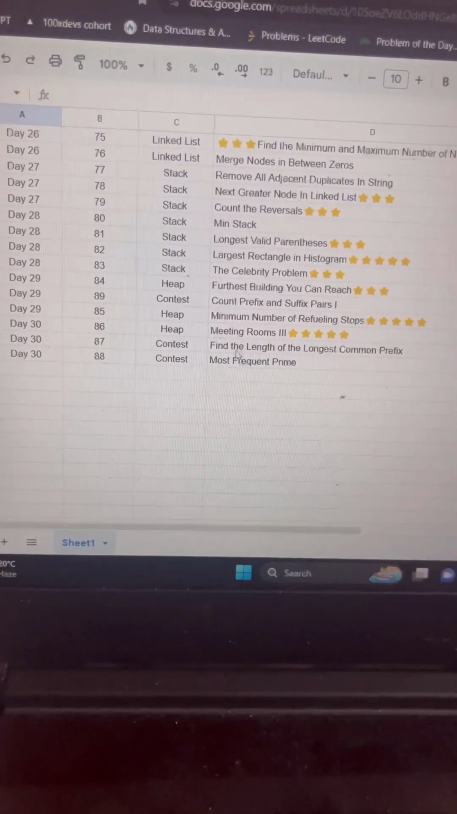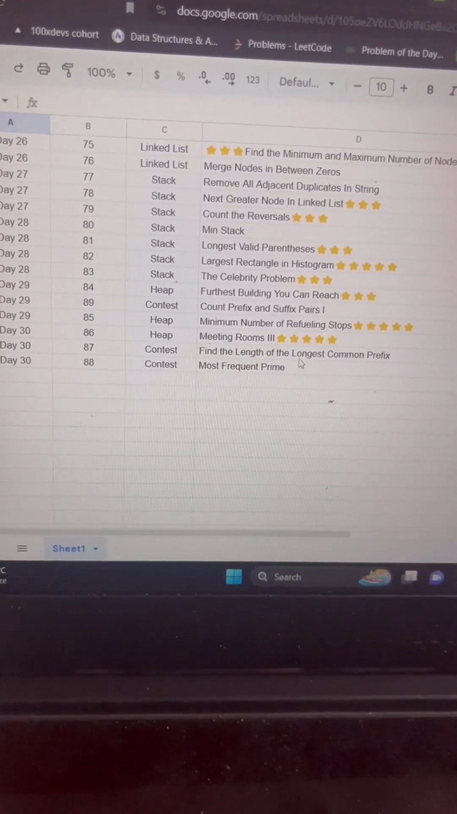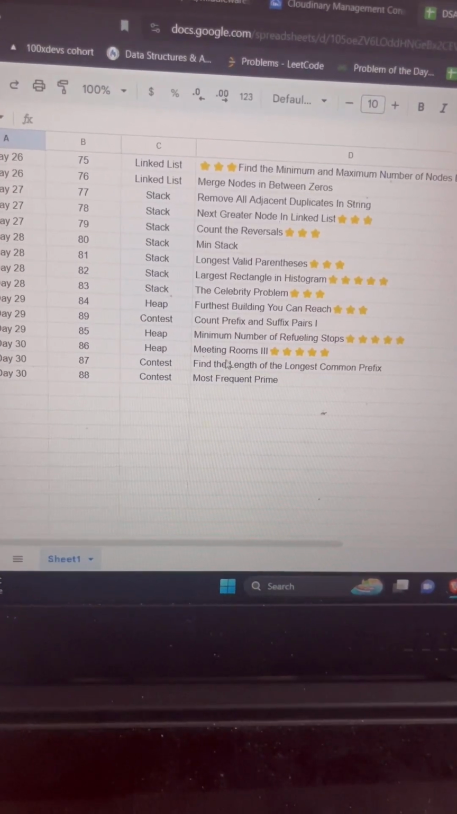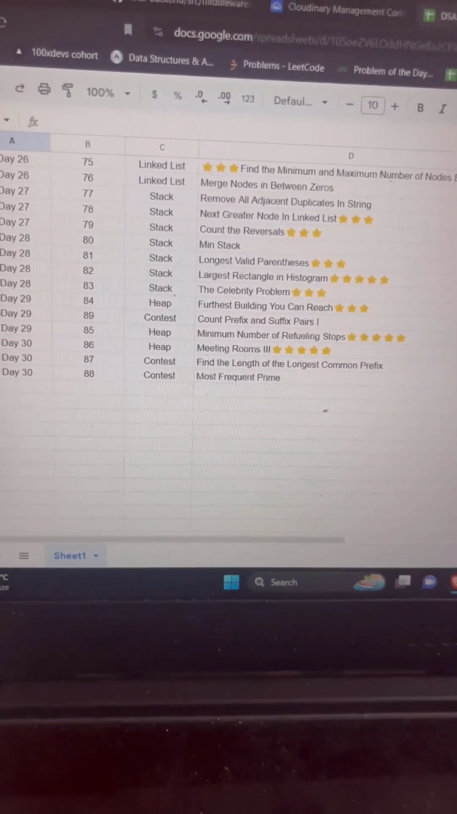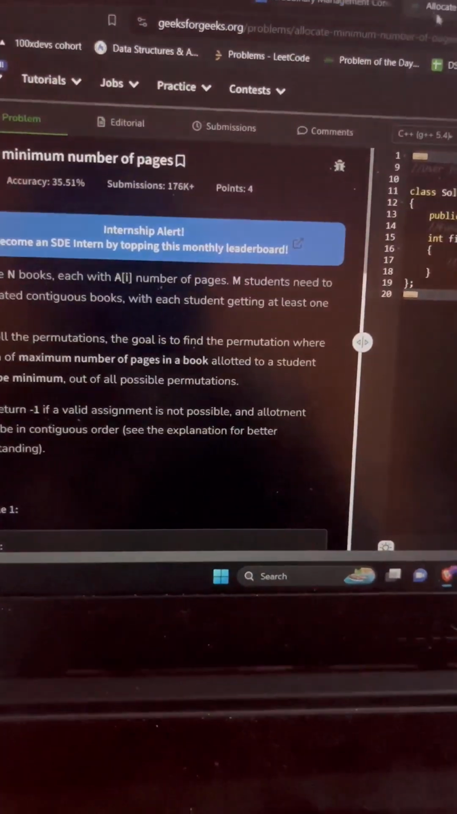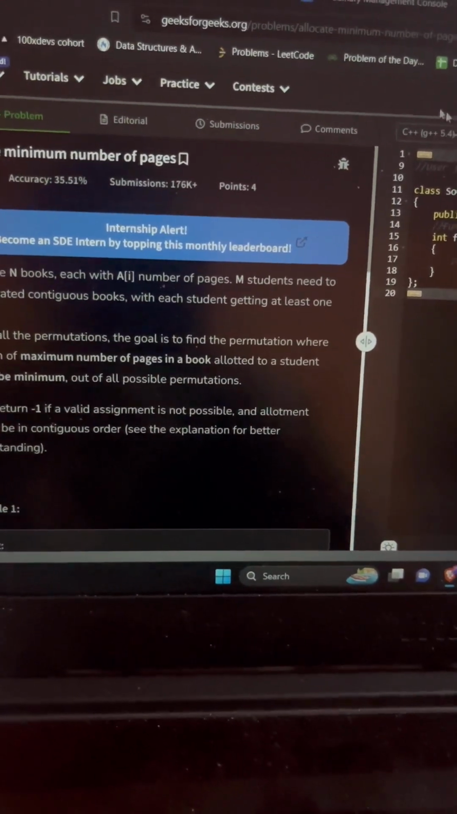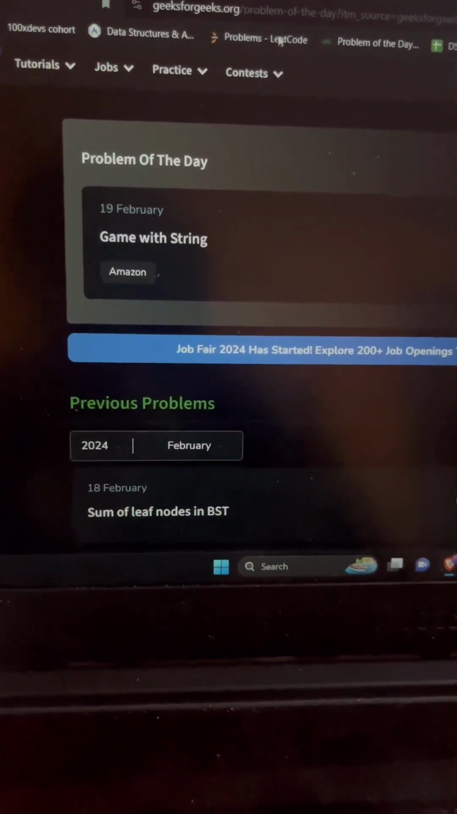Meeting Rooms 3, Find the Length of the Longest Common Prefix, and Most Frequent Prime. These 2 questions are from the LeetCode contest, and this is from LeetCode POTD. These and the other 2 questions of GFG POTD and LeetCode POTD. I solved a total of 5 DSA questions today, and I did pretty well in development, as you can see in this project. These are my LeetCode profile. I did both GFG and LeetCode POTD.